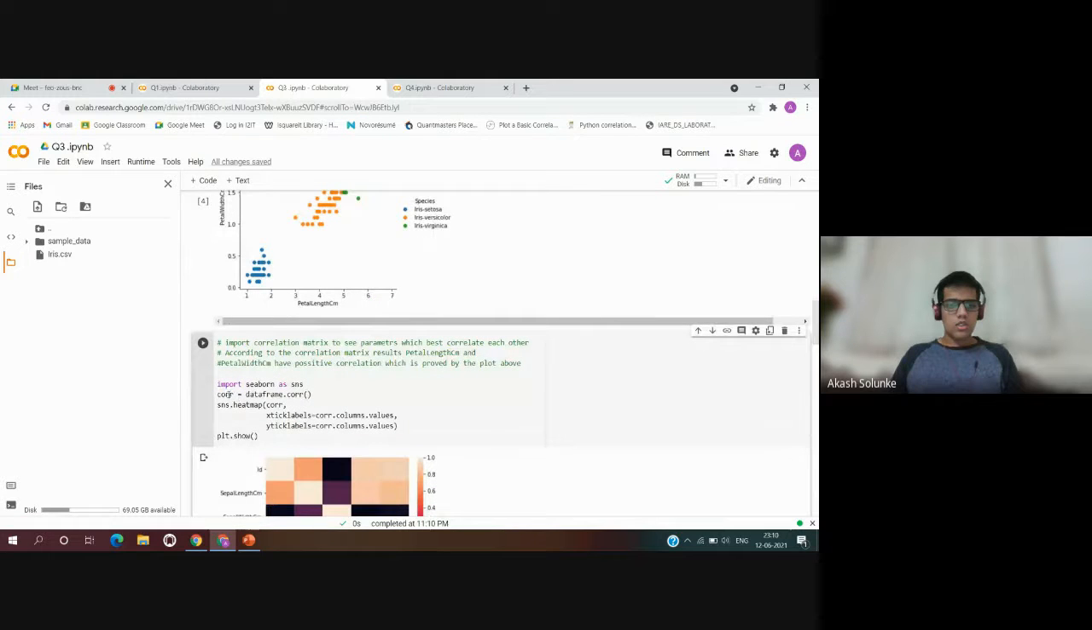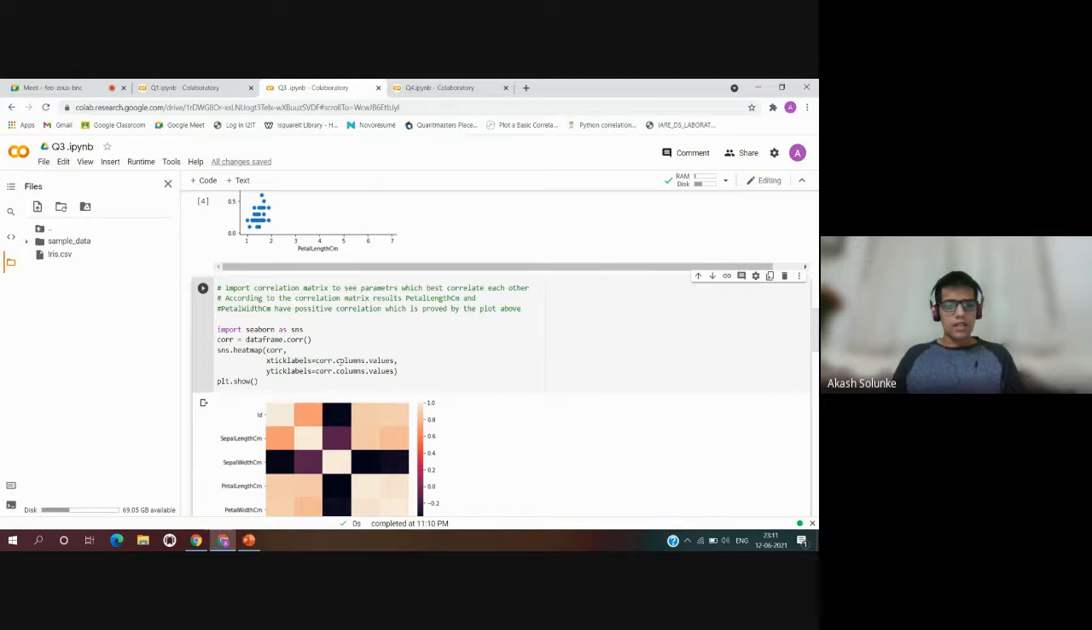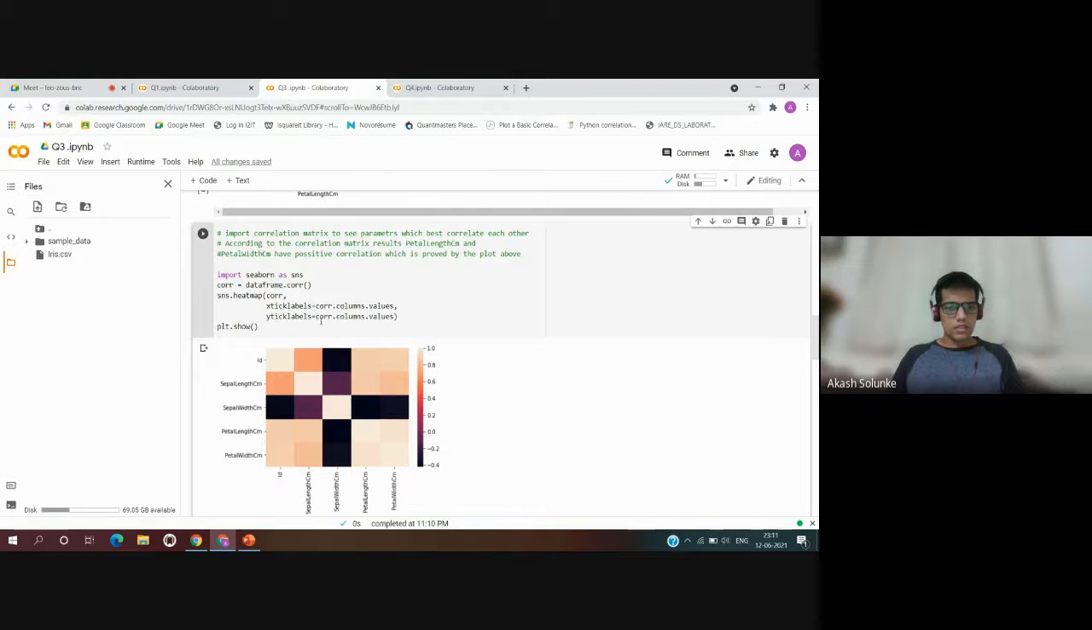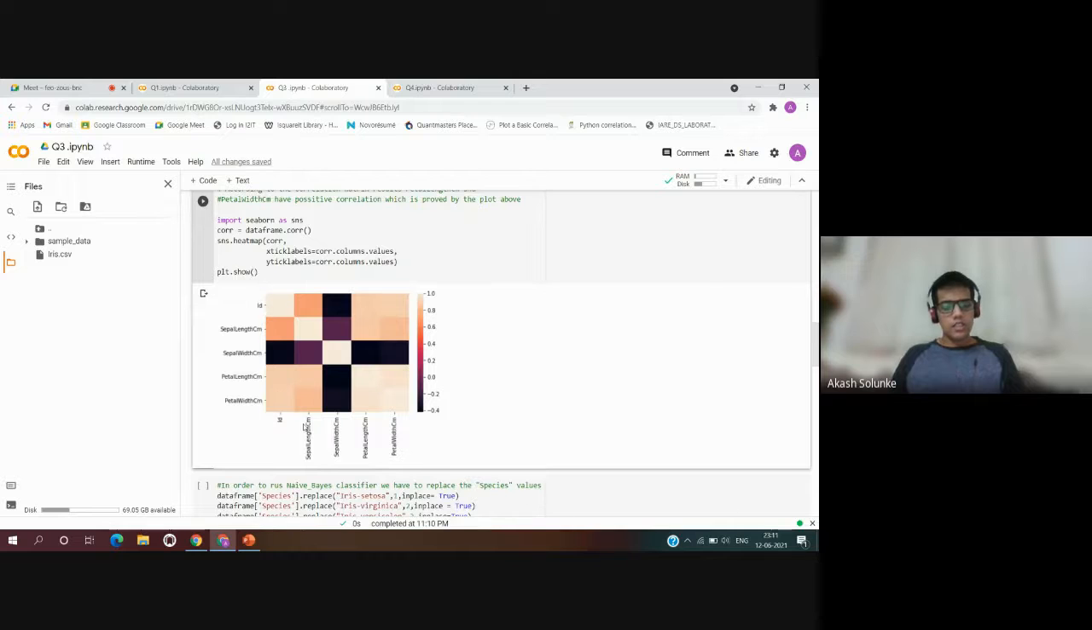So for the correlation matrix, corr equals data frame dot corr, then sns dot heatmap of corr, with the x label as column value and xticklabels equal to corr dot columns dot values, and plt dot show. It will print a correlation matrix of sepal length in centimeters, sepal width, petal width, and ID, which is the same on the y-axis: ID, sepal length in centimeters, sepal width, petal length, and petal width.